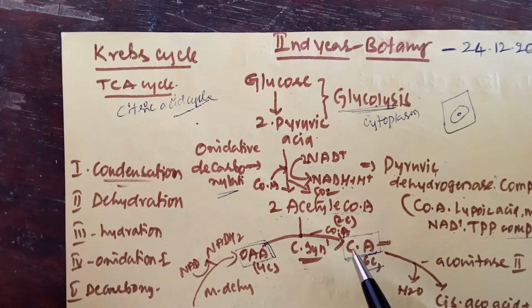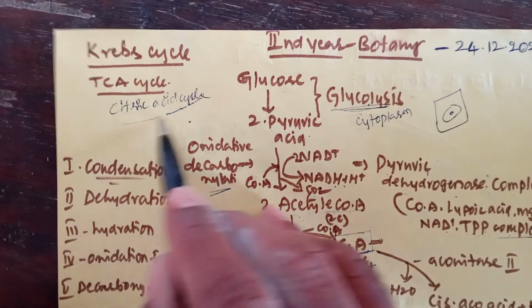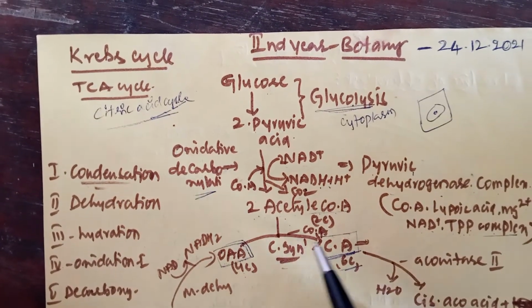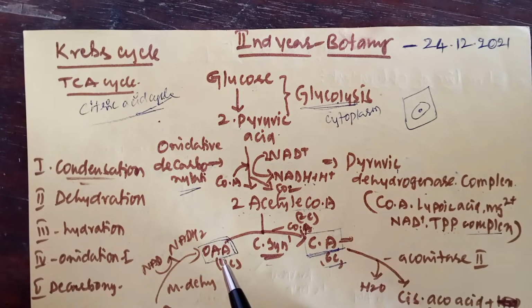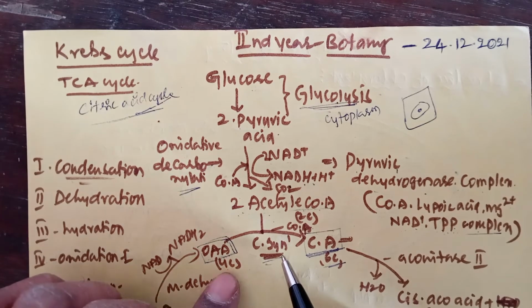During this reaction, coenzyme A is removed, and the reaction is catalyzed by the citrate synthase enzyme.